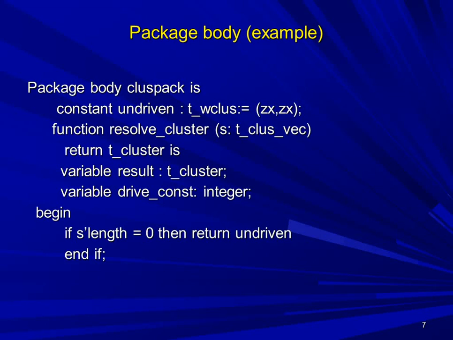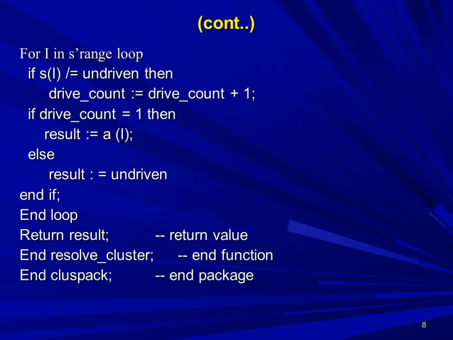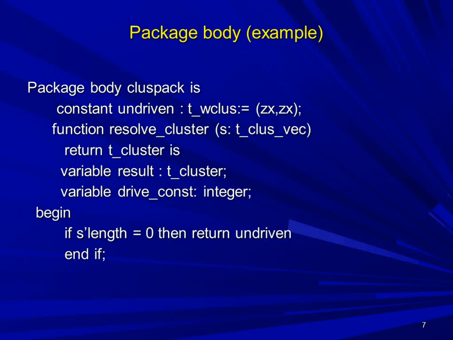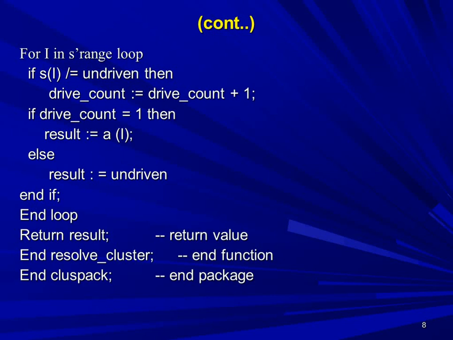After begin, now the actual package body starts, where the logic is explained. If s length equal to 0, then return undriven, end if. This is the first statement, where the length of variable s is compared. If it is 0, then it will return the undriven value. For the next line, we have used a for loop.